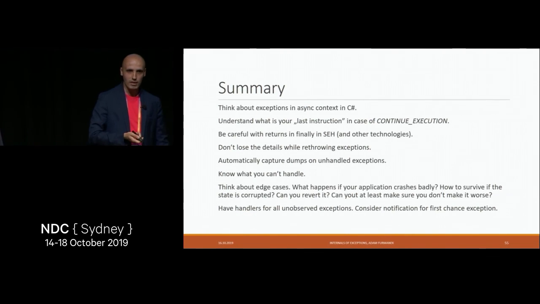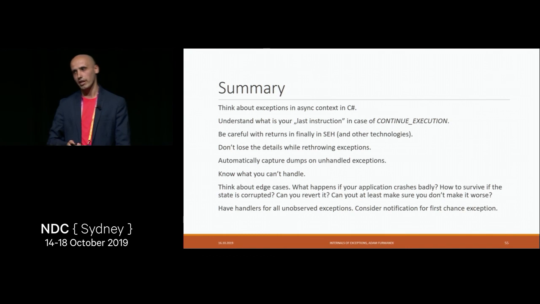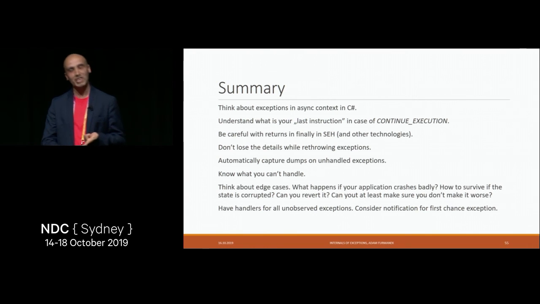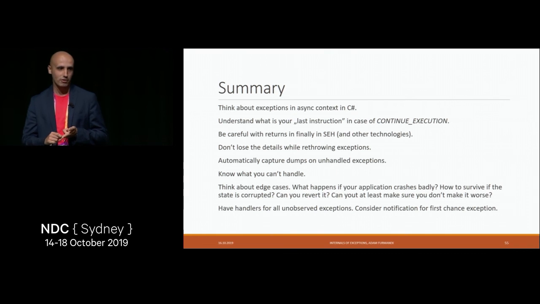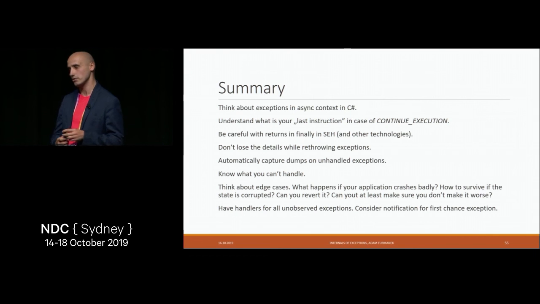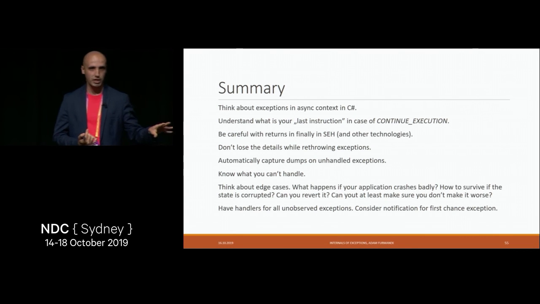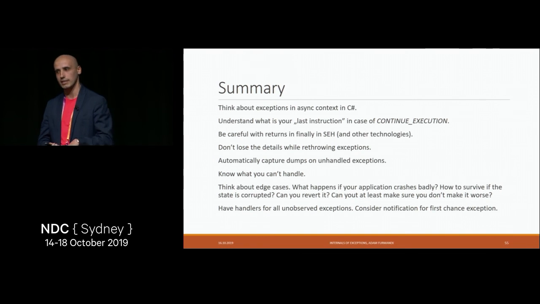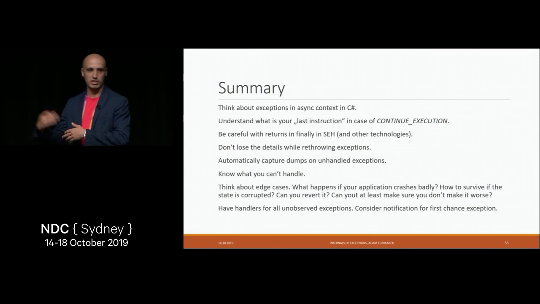Just to wrap up, probably for .NET developers here, the most important thing is whenever you do async await, always await all your tasks. Do not use async void. If you do use async void, make sure that you handle all the exceptions. Handle all the unobserved exceptions from tasks, and do not create threads with unhandled exceptions. Apart from that, if you are just playing with exceptions, at some point think about them. Think about what is better when those severe exceptions happen: whether it's better to crash the application, or maybe there is something you need to do, save the state, protect the user from breaking their context or application, and then maybe just terminate. Always consider whether it's safe to continue.